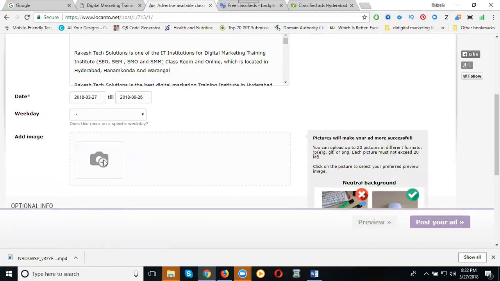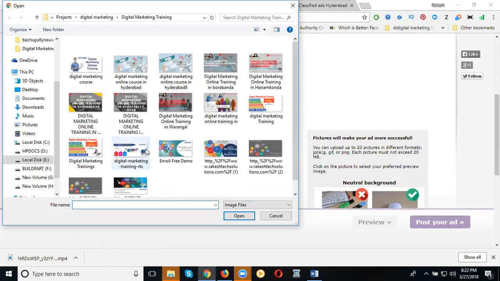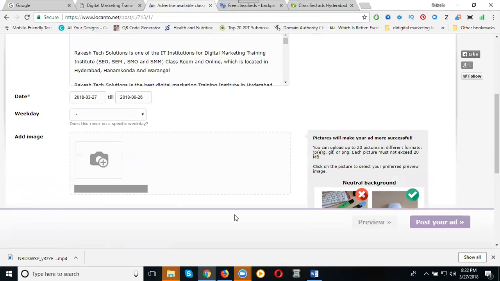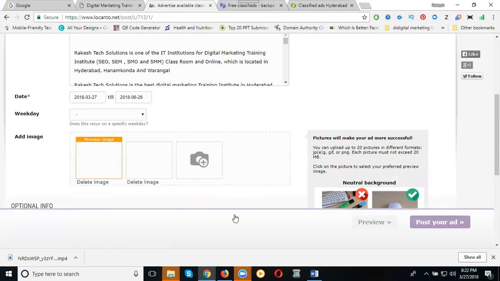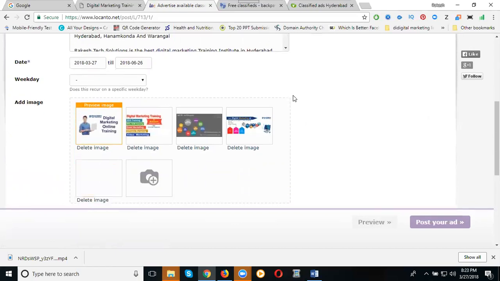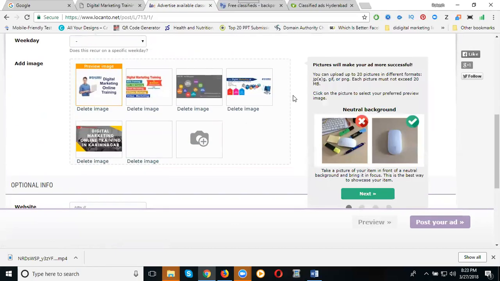Now add your images. You can add up to 20 images. Other sites accept 5 to 20 images, but Locanto accepts up to 20 images. Now click here, I can select any images. See this, I'm adding all the images. Select all, click open. I'm selecting all images. Please note the image file size limit is 20 MB. So the images will be added here.